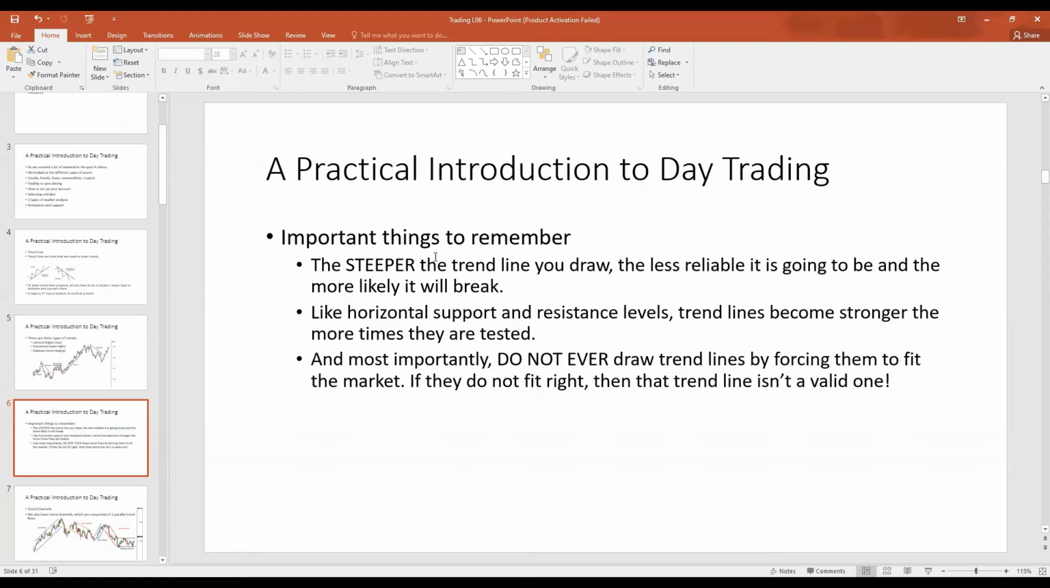Like support and resistance, trend lines become stronger the more times they are tested, meaning that when they are touched more than once, when they are touched 2, 3, 4, 5 times, this confirms the trend. And most importantly, do not ever force trend lines. In other words, do not try to overfit the trend line. Do not try to use one trend line to fit every single movement in the price of an asset, because trends change over time.